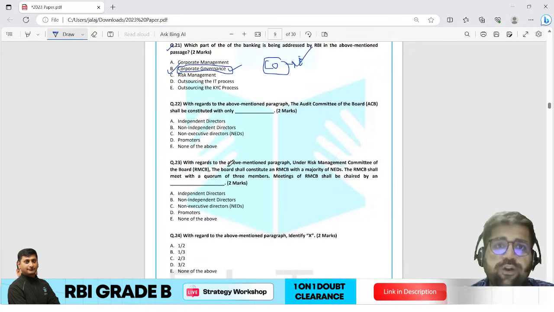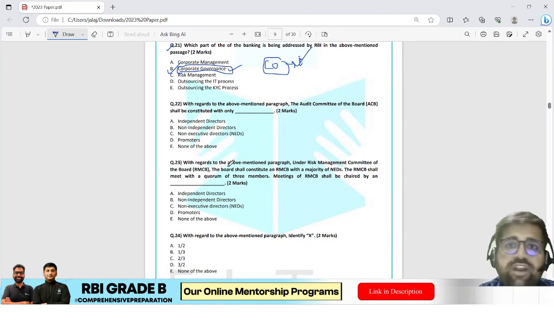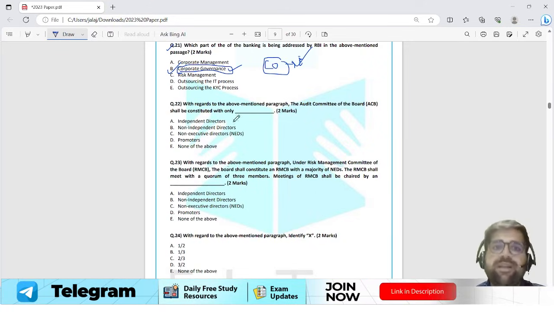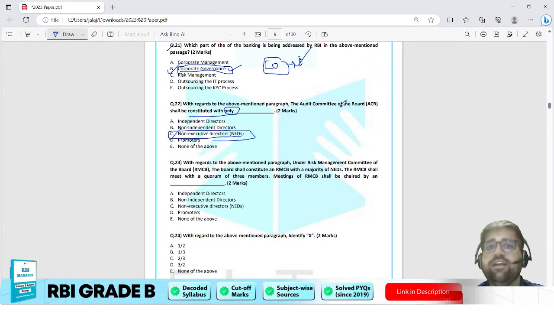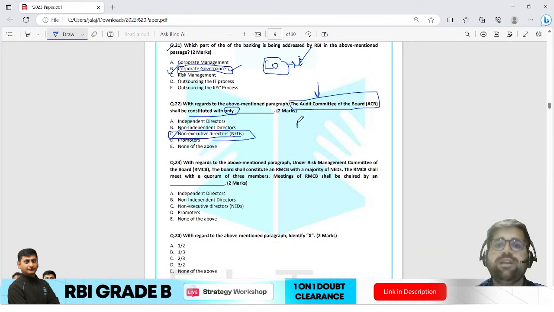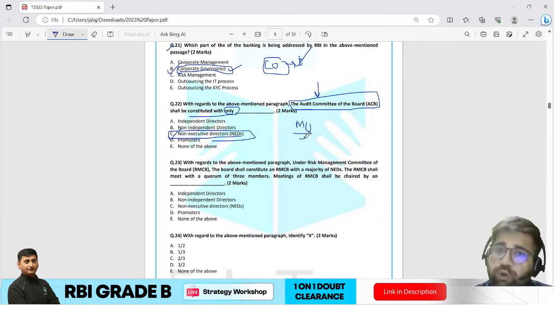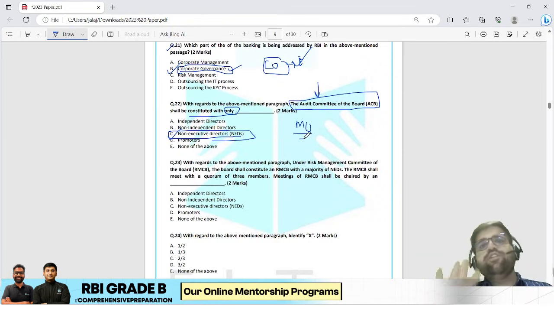Question number 22. With regards to the above mentioned passage, the audit committee, now the question is going deep into the audit committee. The audit committee of the board shall be constituted with dash. So the audit committee shall be constituted with only non-executive directors, which is your NEDs. That is the correct answer. Now, if you don't know anything about the audit committee, then sorry, you could not attempt this question. Therefore, I am keeping this particular question as moderate. But if you know the basics of the audit committee, then you could have answered this question.